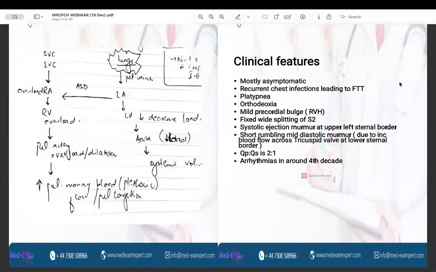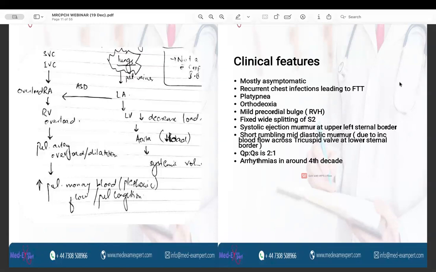So you can see this is again the pathophysiology that I have already explained. I hope it is clear by now. And let us see the clinical manifestations of the ASD. So ASD is mostly asymptomatic. There can be recurrent chest infections. Again, if the degree of the shunt is large, this will lead to failure to thrive.